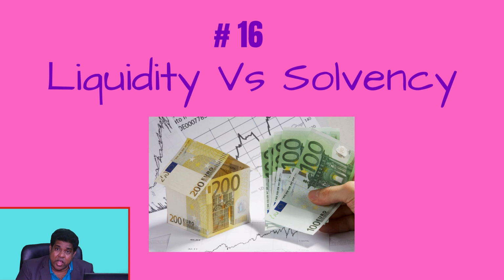Or if you have enough assets to repay your debts, but you don't have enough cash with you to pay your current bills, then you have a liquidity problem, not a solvency problem. You are not insolvent, but you have a liquidity problem. You have a cash crisis.